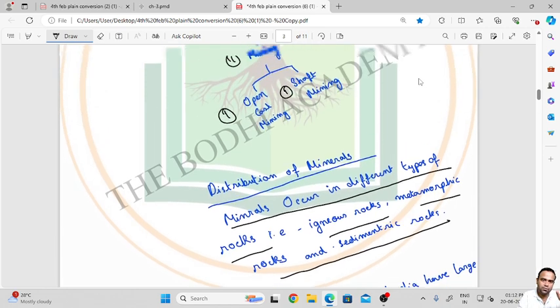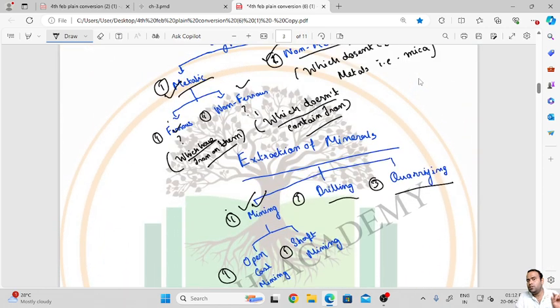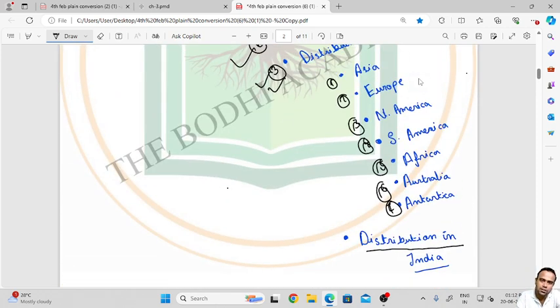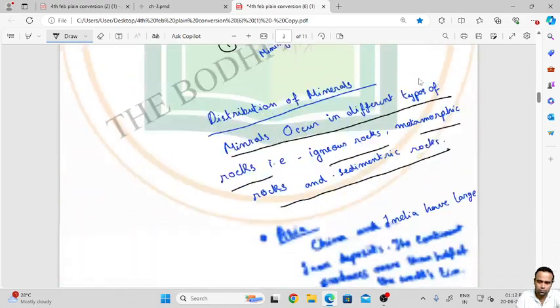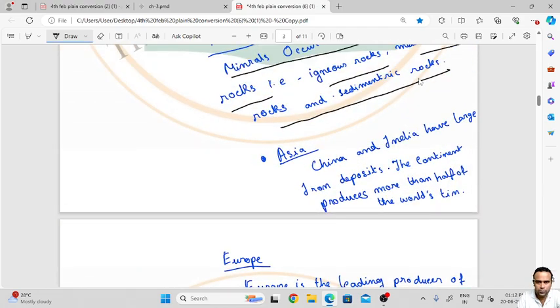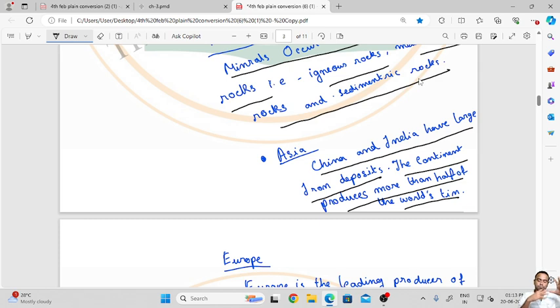So let's focus on the distribution of minerals continent-wise. Our first continent is the biggest continent, Asia. China and India have large iron deposits. The continent produces more than half of the world's tin.